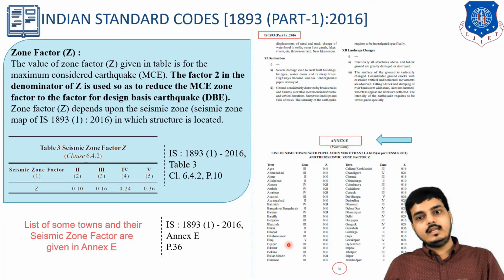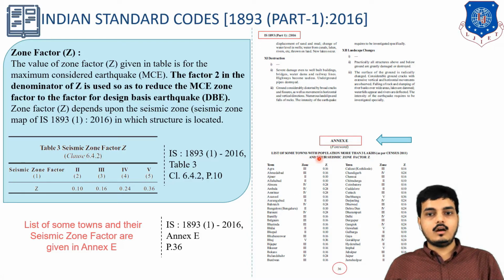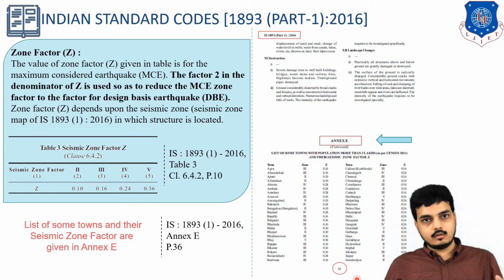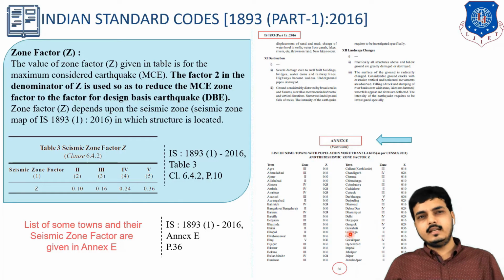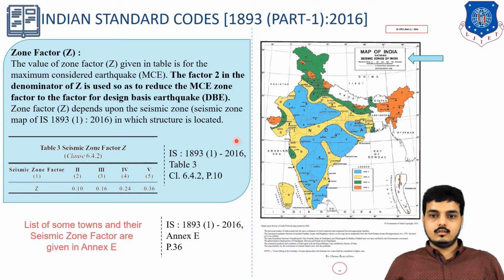Also, if our building is located in a remote area which is not listed in these values, note that this is a list of towns with population more than 3 lakh. Obviously the major construction will occur over there, so only major cities or towns have been considered. If a building is situated in an area other than those specified, where can we take help from? Look here, the entire India has been differentiated into particular zones.